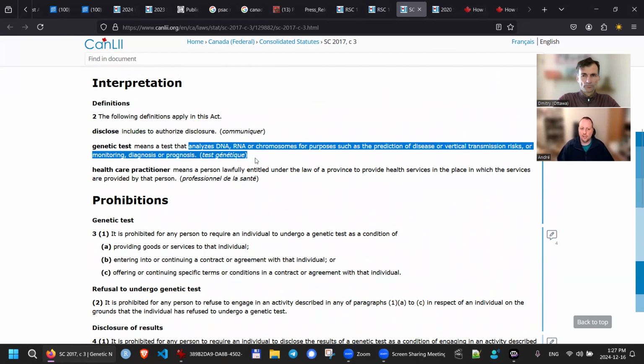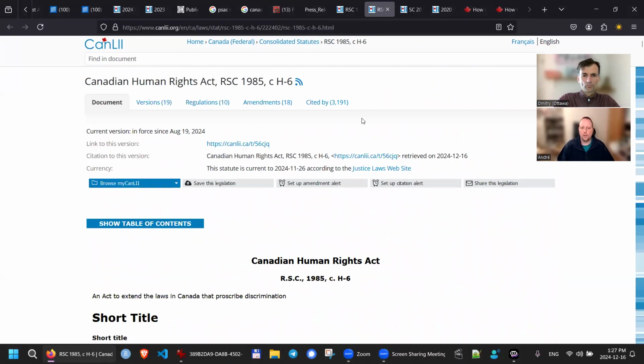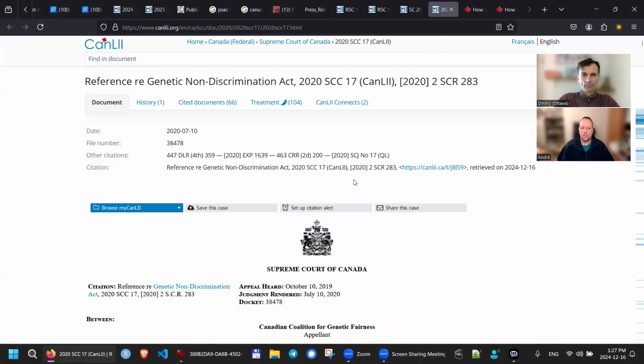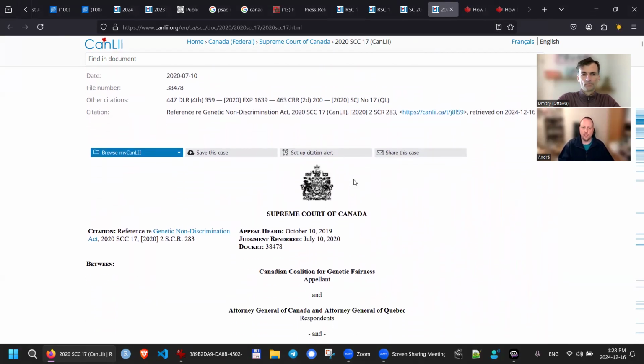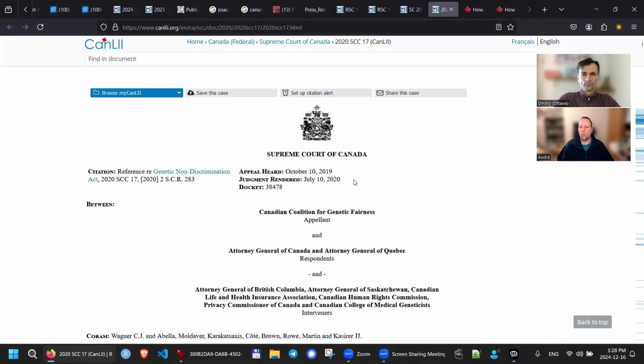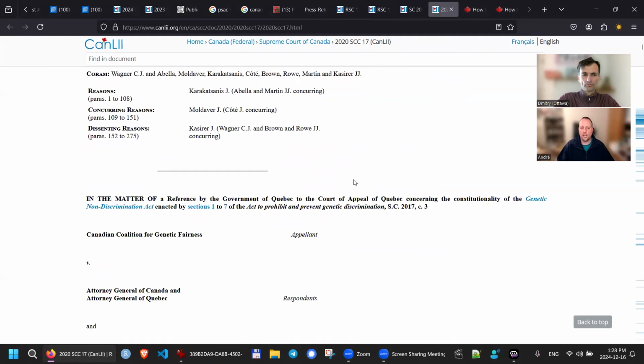A genetic test. So in the case law from that, if you go to the other screen, the tab right next to it, on the other side on the right. The reference. Okay, so the Act came into force in 2017, and now there's been a decision at the Supreme Court of Canada in 2020 regarding Sections 1 to 7 of the Genetic Non-Discrimination Act.